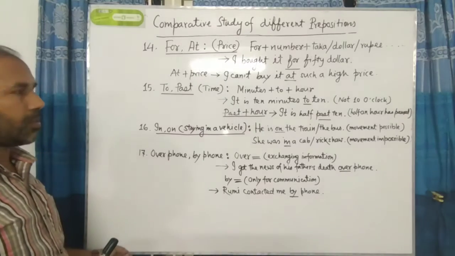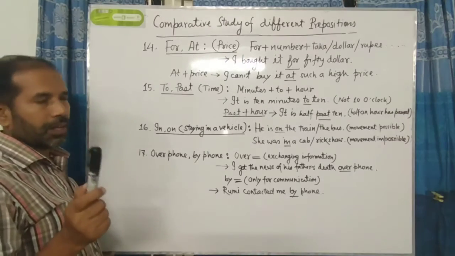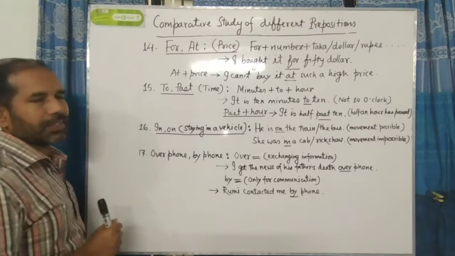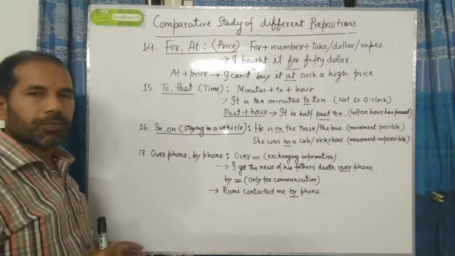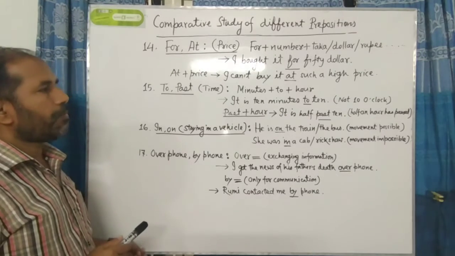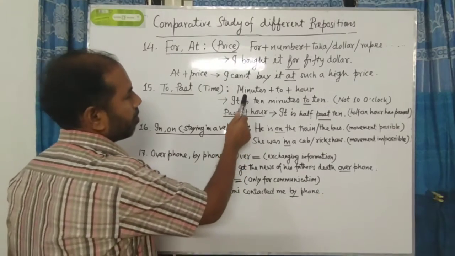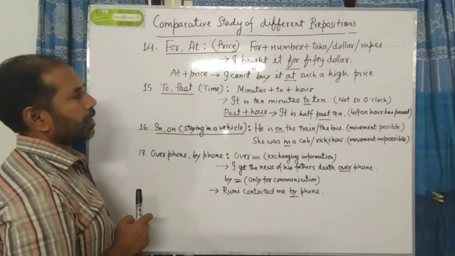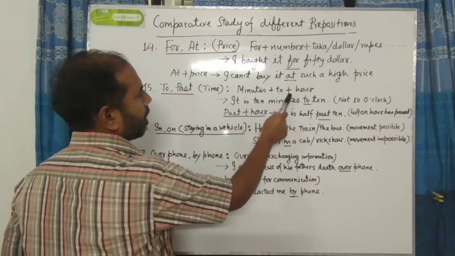Now I am going to number 15. Here we see two words, to or past. It is related to time. When we have to use to and when we have to use past. There are also formulas here. Minutes plus to plus hour. At the time of using to, minutes plus to plus hour.